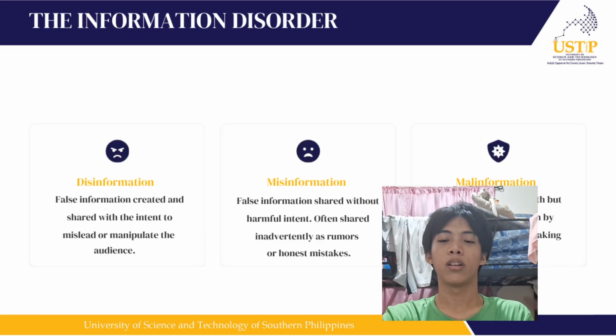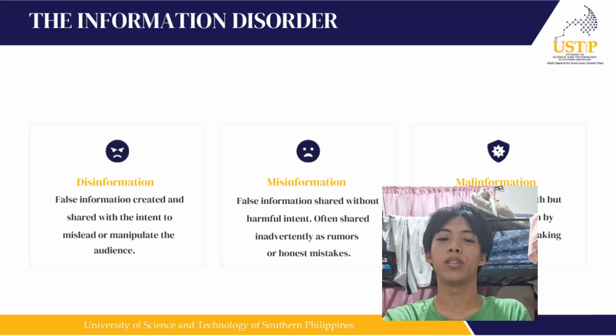Okay. What we have here is three types of fake news: disinformation, misinformation, and malinformation. Disinformation is information that is created and shared with intent to mislead or manipulate an audience. However, misinformation is information that is shared without harmful intent, often shared inadvertently as rumors or honest mistakes.